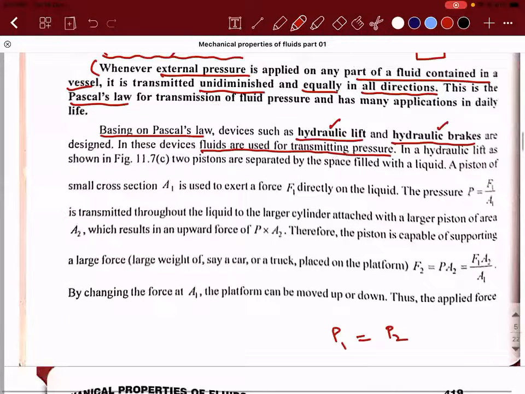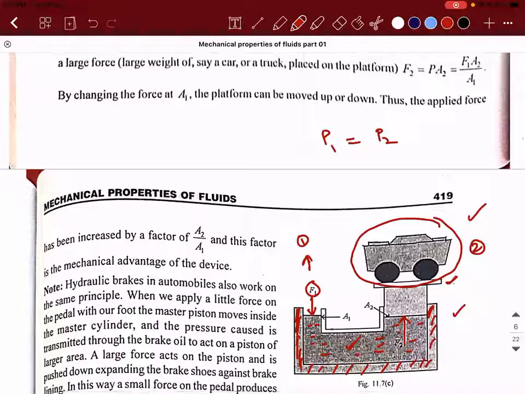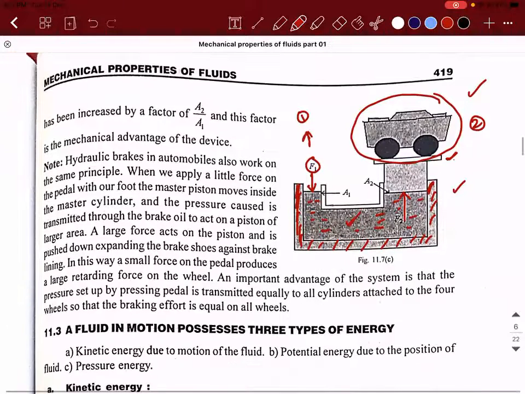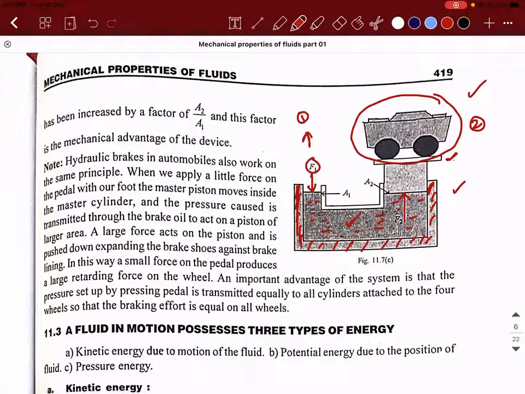Guys, are you able to understand what I'm trying to say? So P1 is equal to P2. When P1 is equal to P2, what can we say in terms of mathematics? F1 by A1 will be equal to F2 divided by A2. So this is the principle on which a hydraulic lift works. This is the simplest concept. As I told you, Pascal's law is a very, very simple concept.